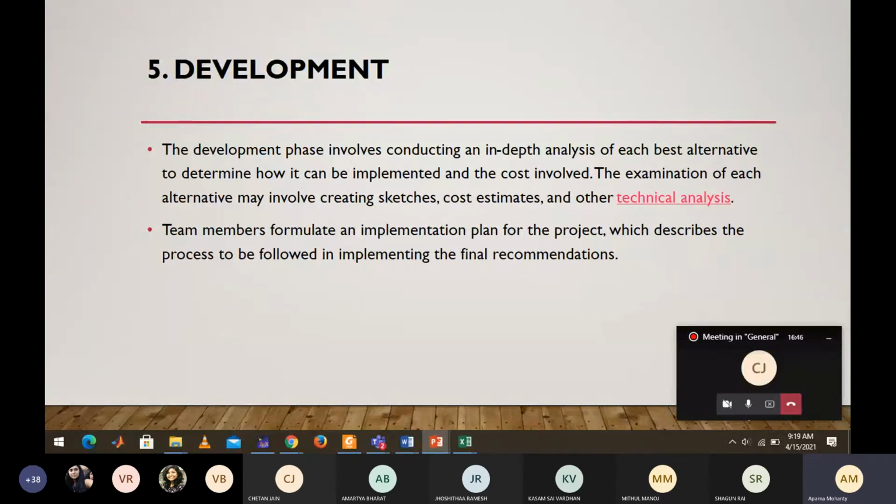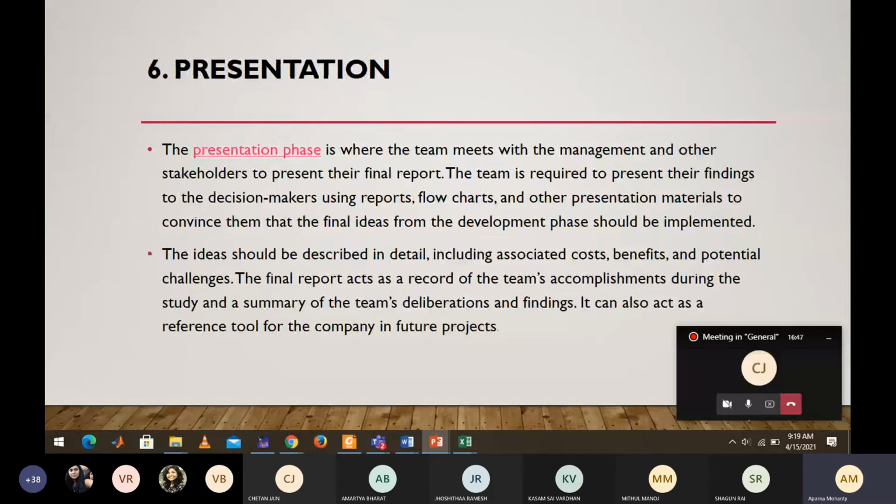So the development is the very vital stage, because there you take all the decisions: what alternatives you are selecting, what product components you are using, what cost you will stick to. The development phase takes those decisions. Next comes the presentation phase. So what is this presentation?